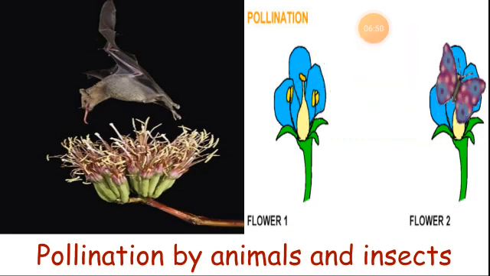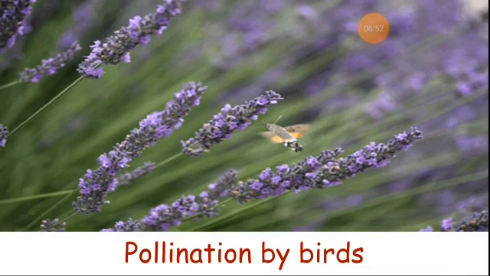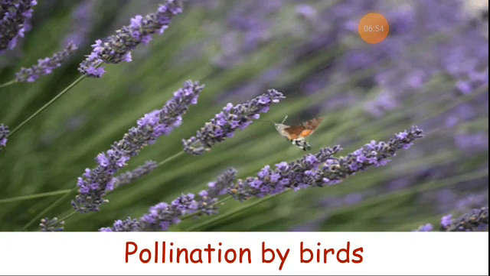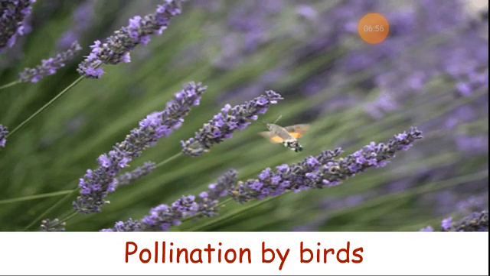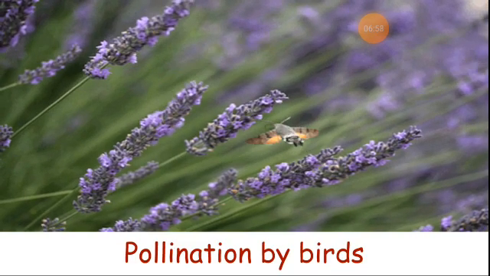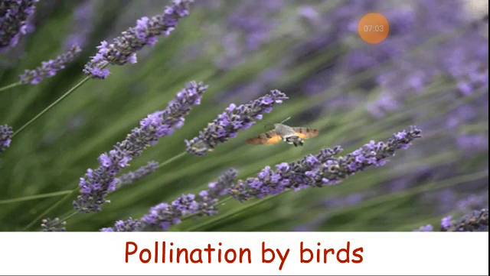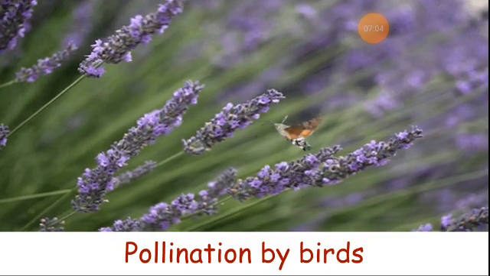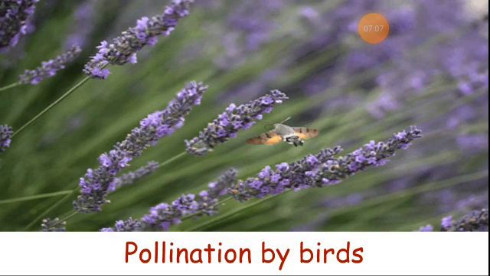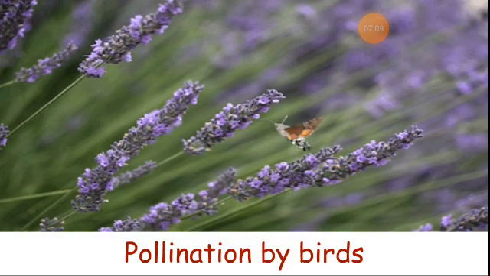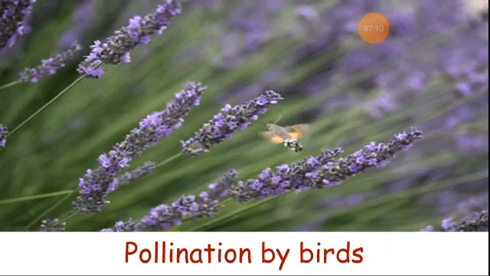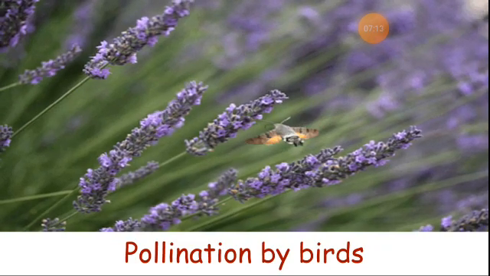Fourth one is pollination by birds and animals. Birds visit flowers in search of insects and nectar as their food, and they carry pollens on their beaks to the other flowers. Man and animals pollinate flowers when they move along the plants, rubbing their body against the flowers.